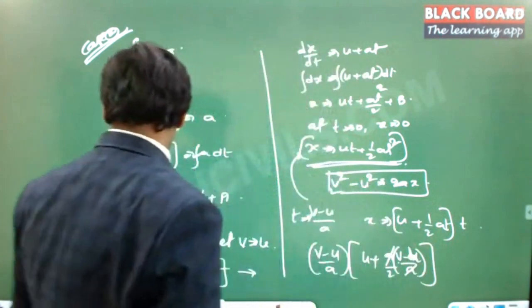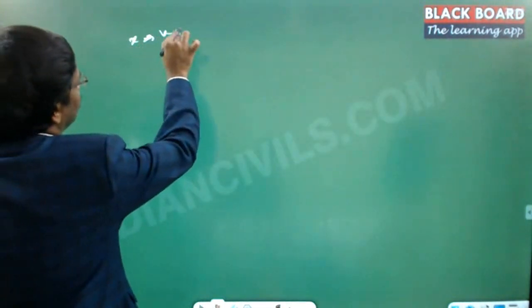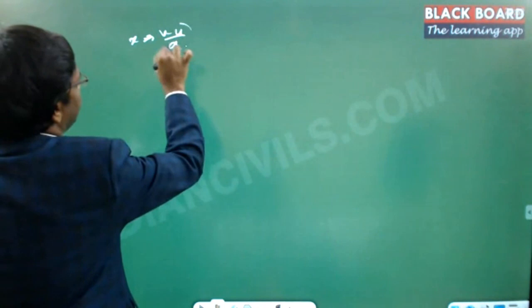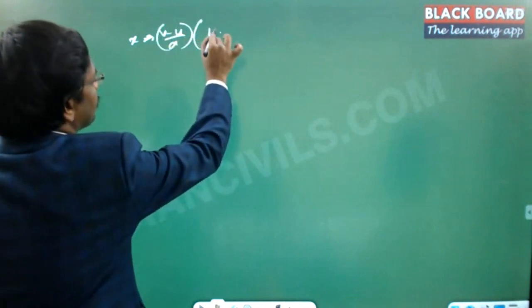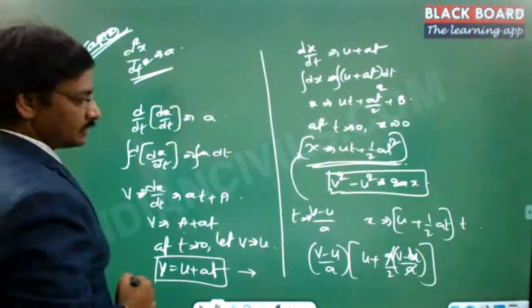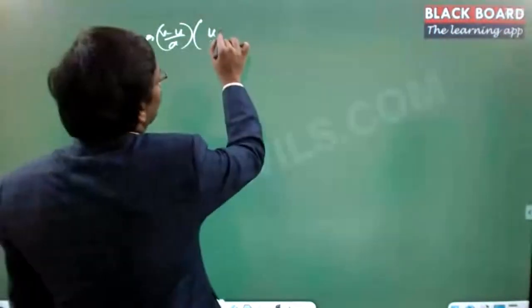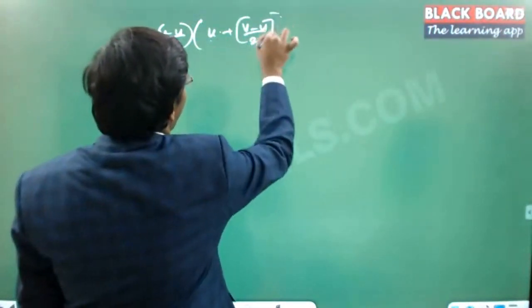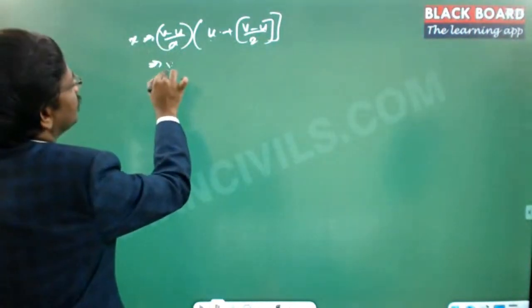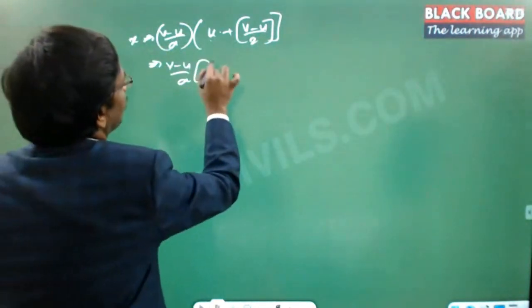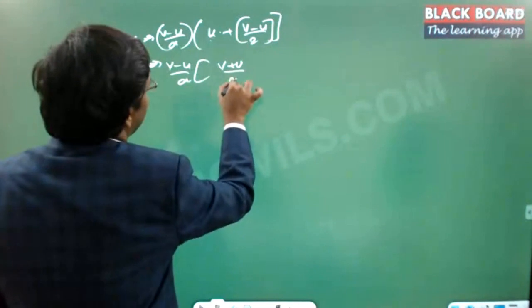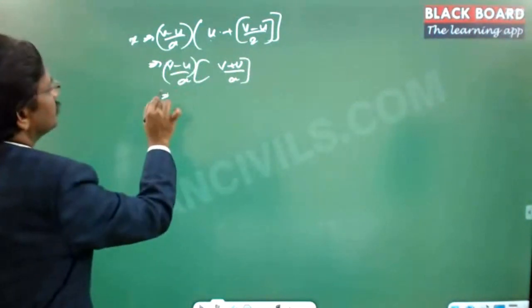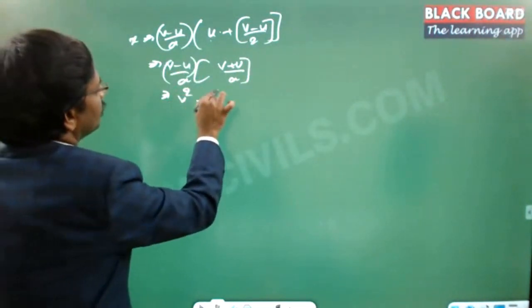So this is going to be x is equal to (v minus u) by a into [u plus (v minus u) divided by 2]. So this is (v minus u) by a into (v plus u) by 2. So this is v square minus u square.